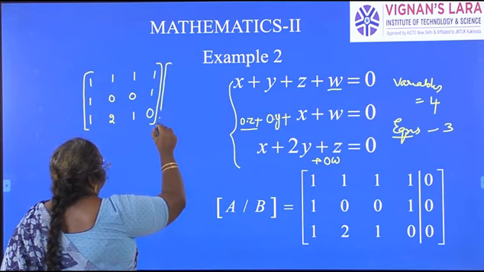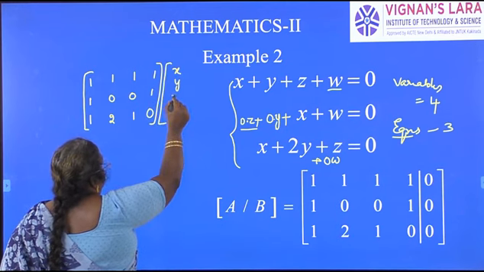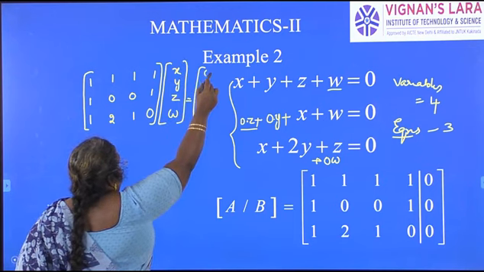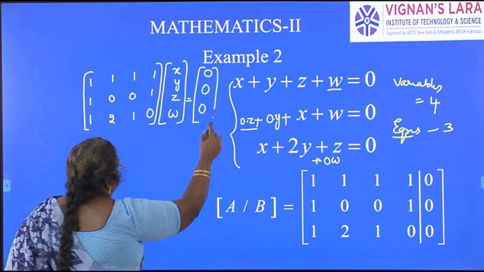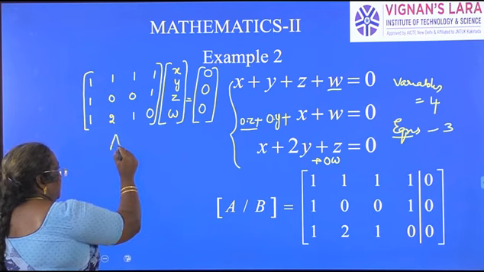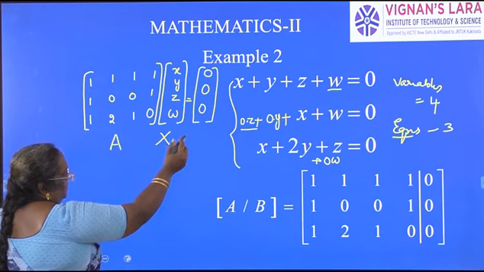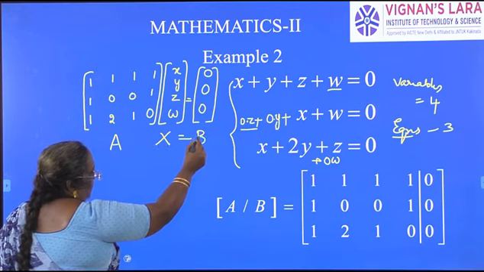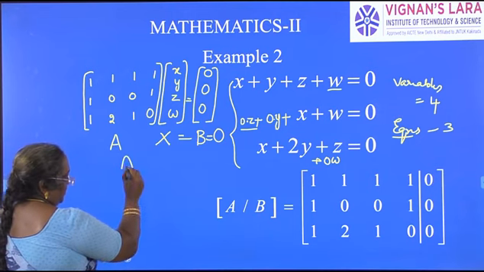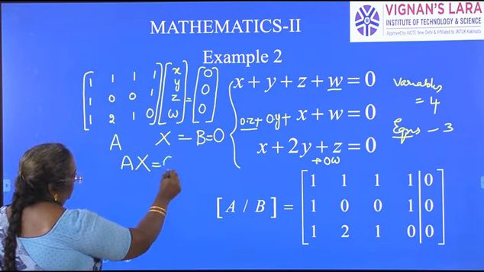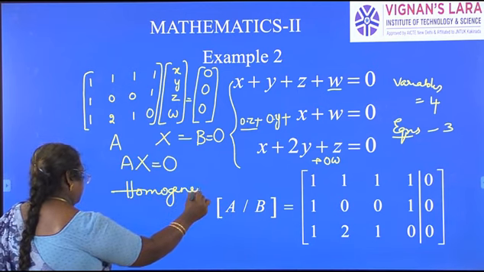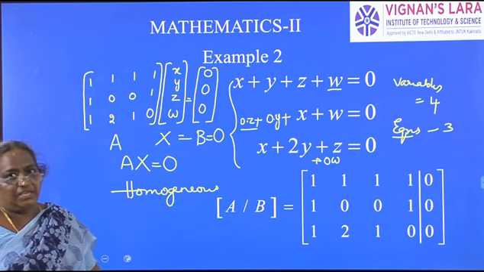So what is the solution matrix here? X, Y, Z, W is equal to what is on the RHS? It is a 0 matrix. These 3 equations are what we have to write in matrix form. So this is capital A, this is capital X is equal to capital B. Capital B here is a 0 matrix. So the given system of equations is AX equal to capital O, which is a homogeneous system of equations.